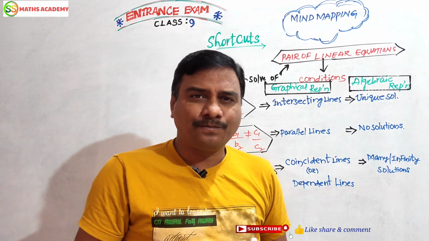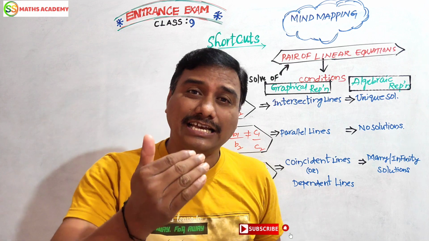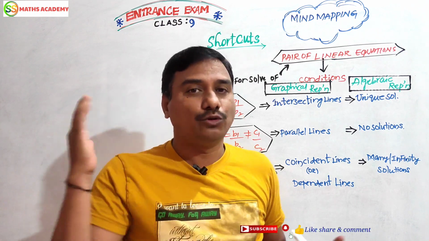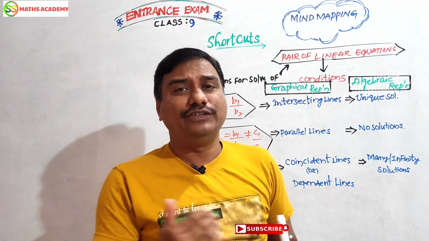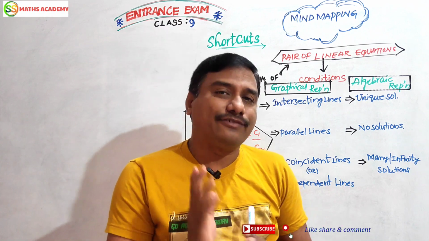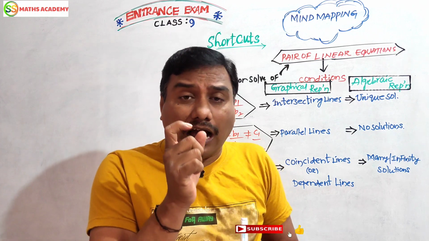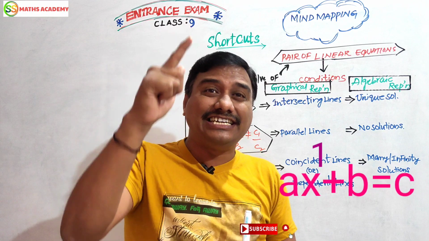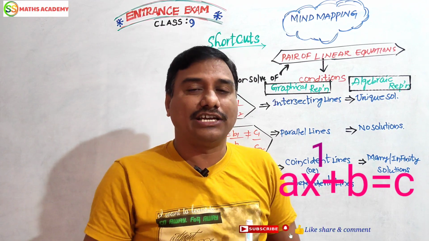Friends, what is a pair of linear equations? Before that, what is an equation? What is a linear equation? What is a pair of linear equations? We have to come to know that. What is an equation? An equality which consists of at least two variables is called an equation. What is a linear equation? An algebraic expression whose variable has degree 1; such an equation is called a linear equation.